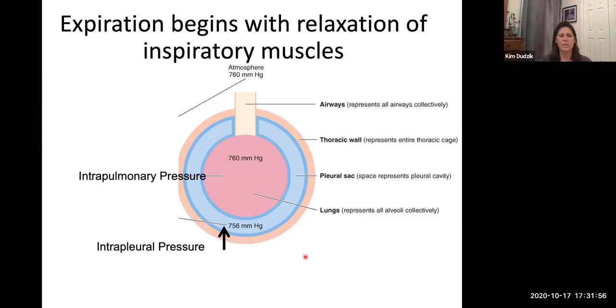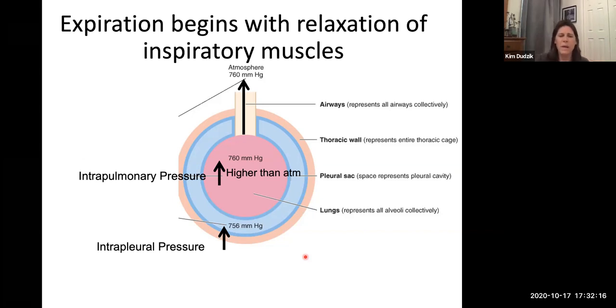The intrapulmonary volume inside there is going to go down, so that means the pressure is also going to increase. Then it becomes higher than atmospheric pressure and the air is going to leave. I didn't change those numbers; you've got to imagine those numbers are changing.